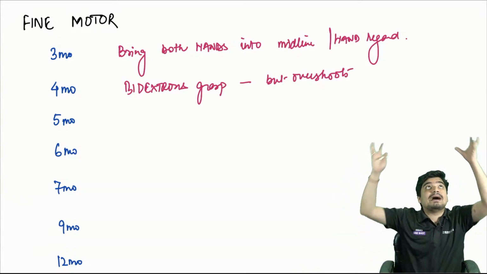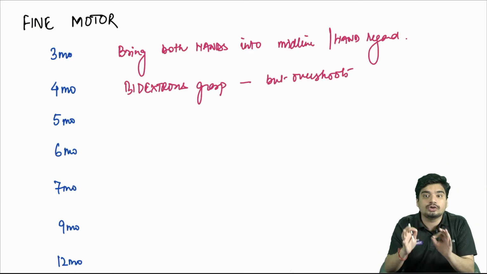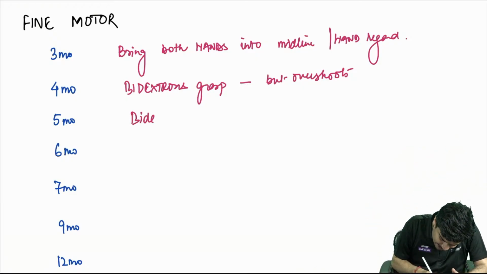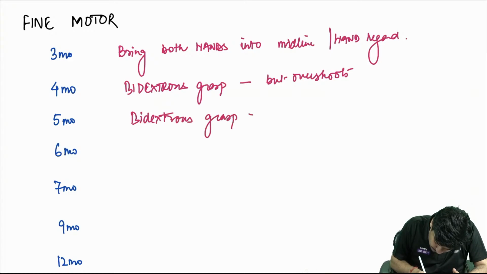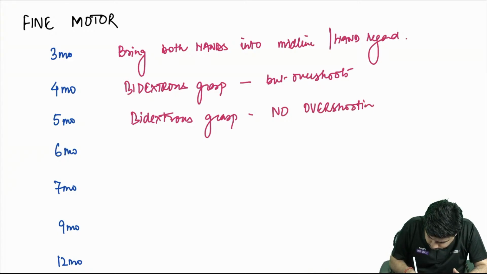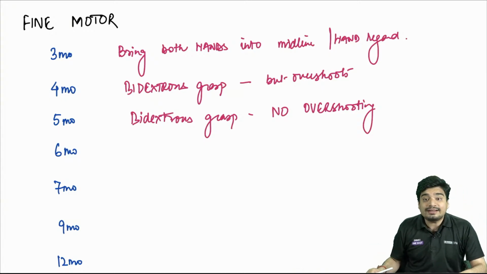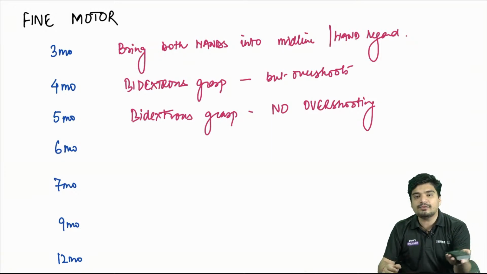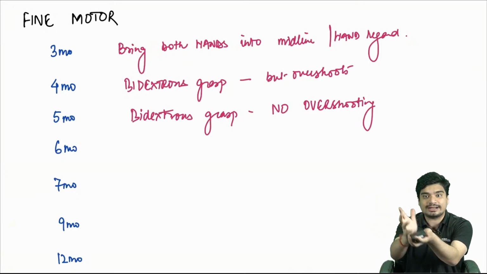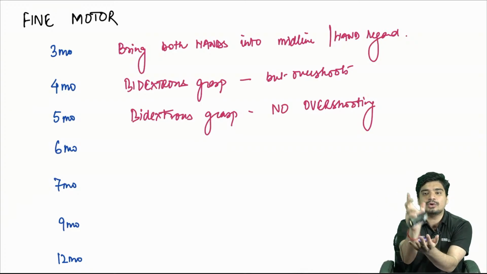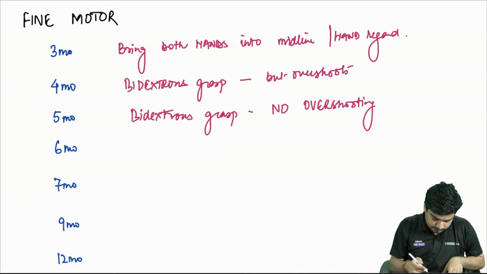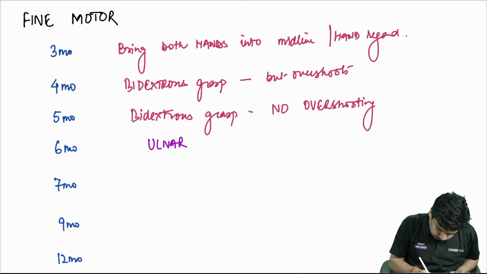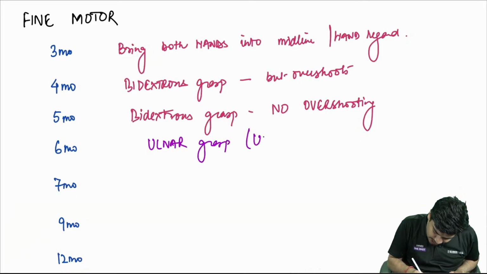At 5 months, this bidextrous grasp is complete. He will not overshoot. So at 5 months, again, he will have bidextrous grasp, no overshooting. At 6 months, this bidextrous, both the limbs will convert into single limb. So if something is in front of him, he'll try to hold it with the ulnar aspect, like I have told you. So this is called ulnar grasp, which is a type of unidextrous grasp.